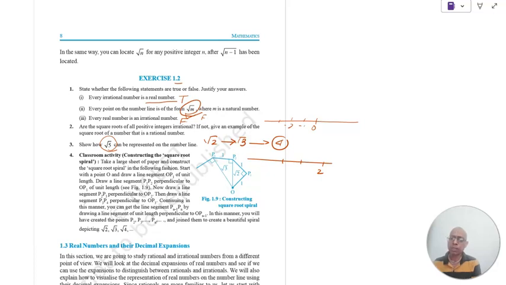Then again, if you have to represent root 5, what concept can you use? If this is root 4, which is nothing but 2, and this is 1, then this length would be nothing but root 5. So on 2, you can construct a perpendicular, cut an arc of length 1, and this length will be nothing but root 5, right?